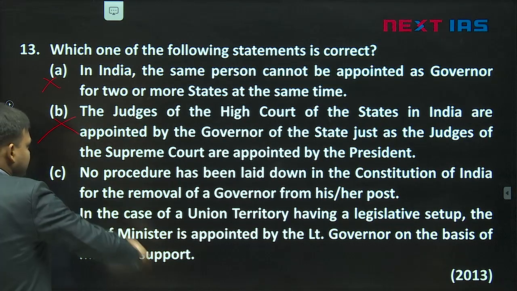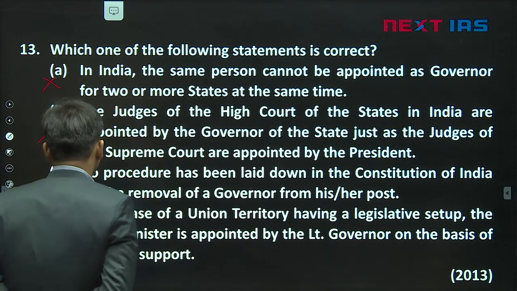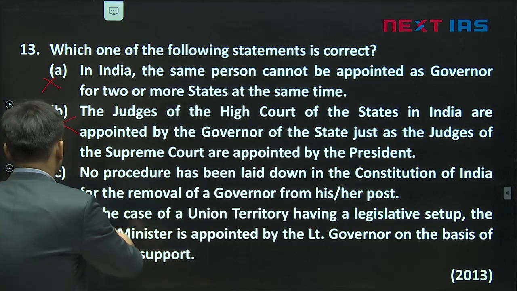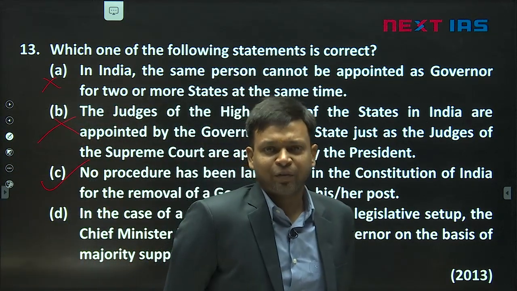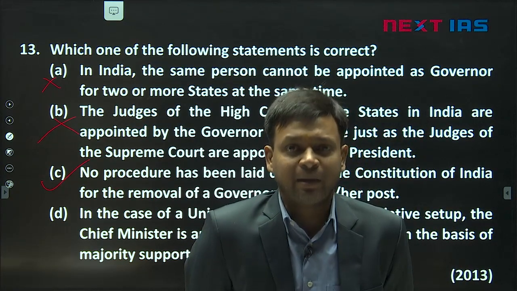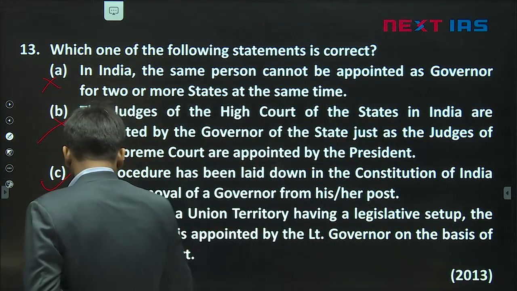Wrong. Judges of High Court as well as Supreme Court are appointed by the President. Third one, no procedure has been laid down in the Constitution of India for the removal of a governor from his or her post. This is very correct. Article 155, which talks about the removal of governor, merely says the governor remains in office during the pleasure of the President. It does not provide any elaborate procedure for it. So this statement is a correct statement.